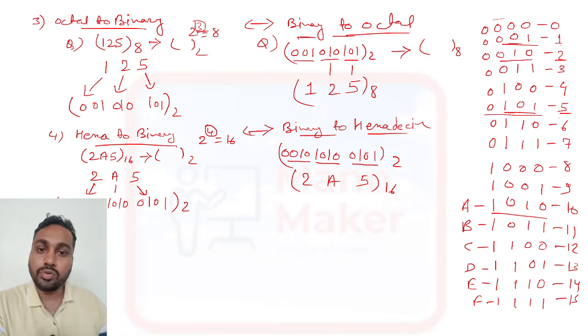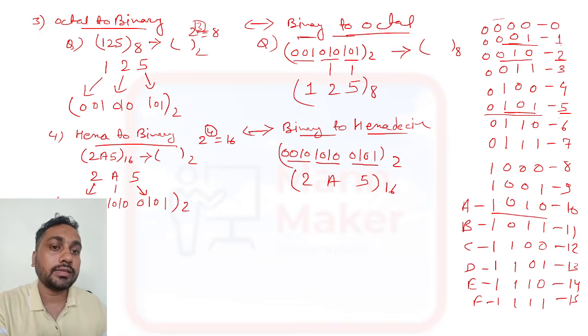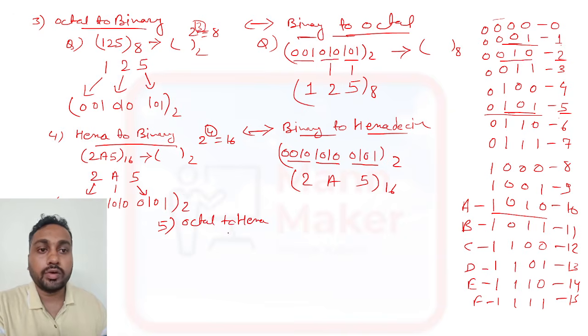Now you know how to convert decimal to others, others to decimal, octal to binary, binary to octal, hexadecimal to binary, and binary to hexadecimal. Now we still have one thing left, that is octal to hexadecimal. Suppose we have 125 as an octal, and we need to convert this into hexadecimal.